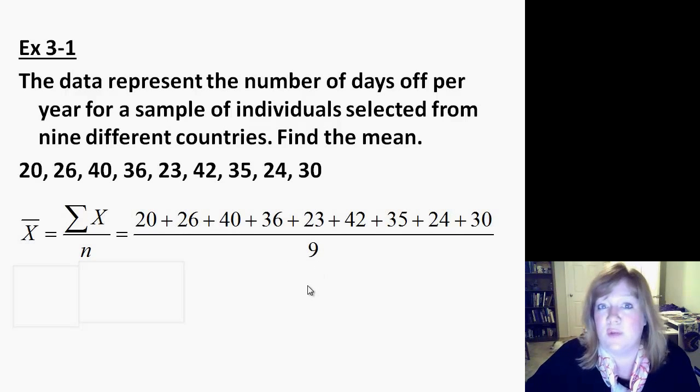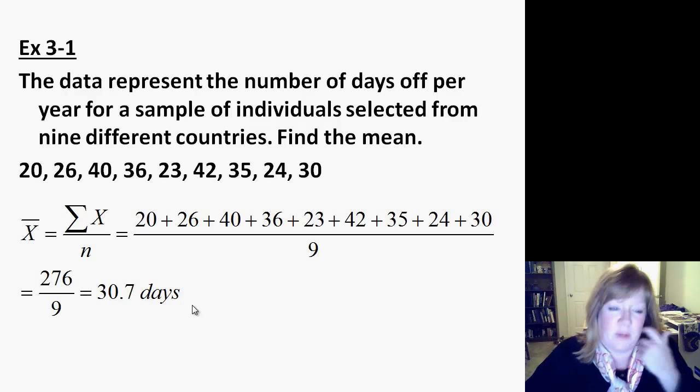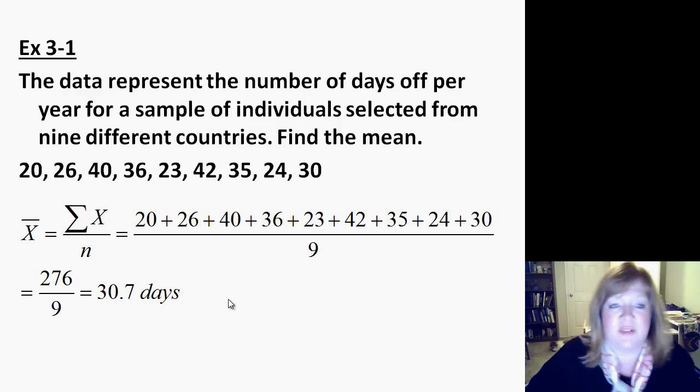We round to one more decimal place than our data set. So 276 divided by 9, 30.7 days, approximately. It's not going to work out perfectly.